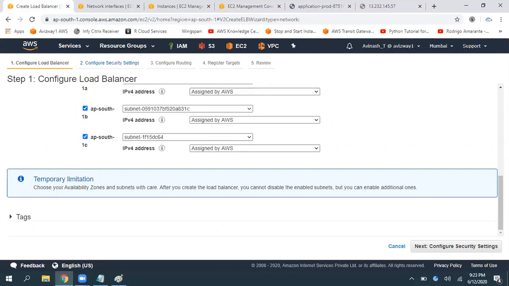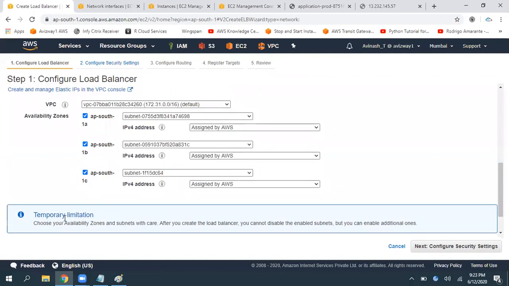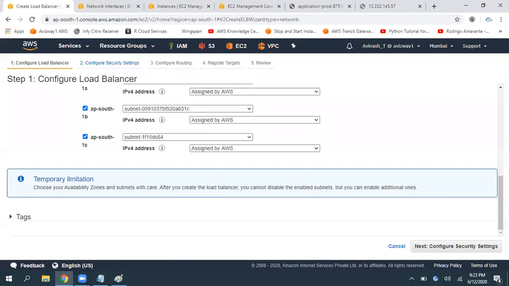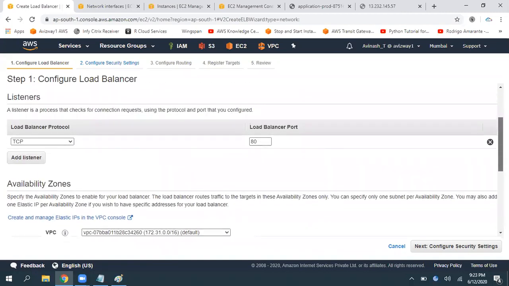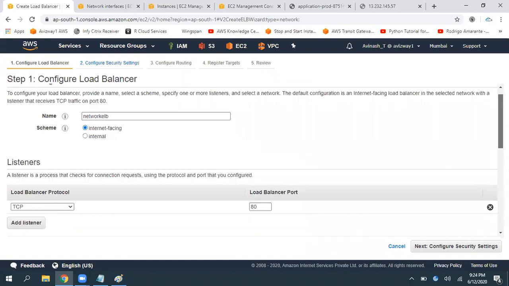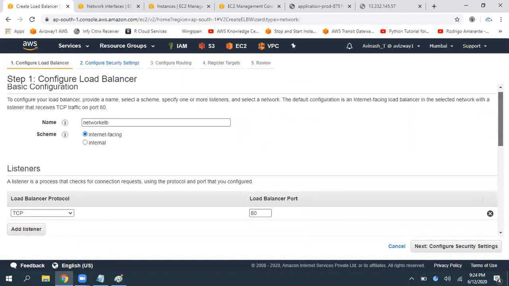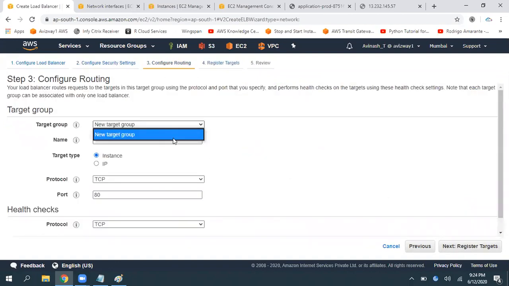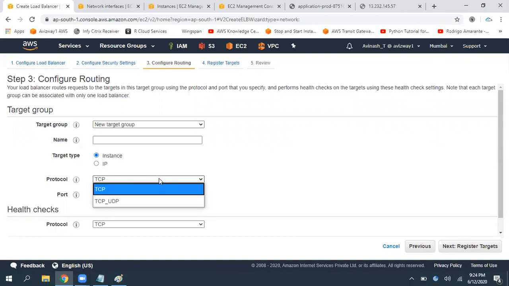Okay. So now I'm going to select all this, and there are some temporary limitations, and we need to modify the security groups also. Here, this load balancer is not going to use the security group, so that existing security configuration will not work. Then click on next. Leave this blank. We are not opening any SSL certificate. See, we do have existing target groups, but they are not showing. The reason is those target groups were created with HTTP protocol, but this is going to work with only UDP protocol.